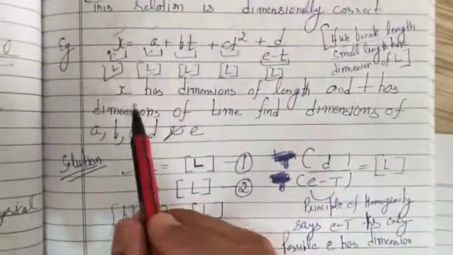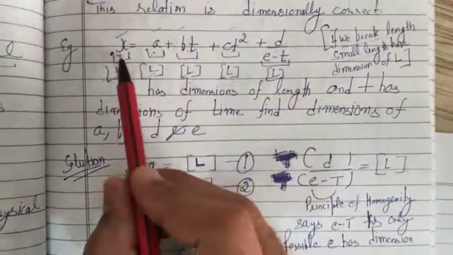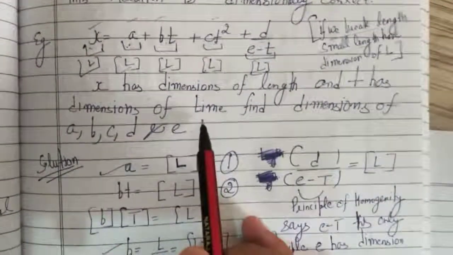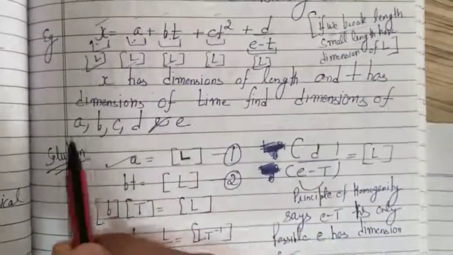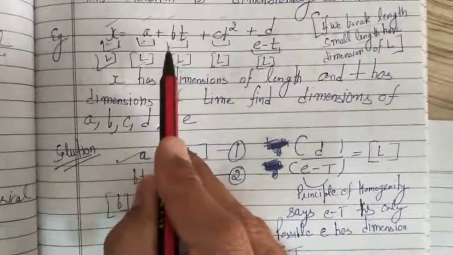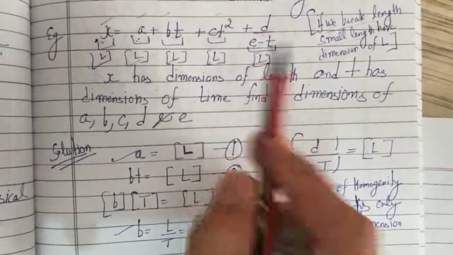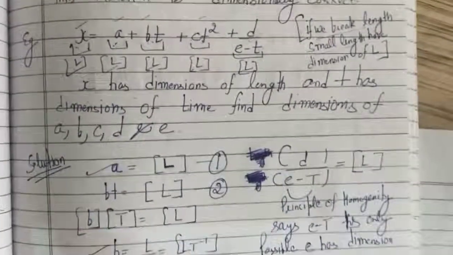In the question they have given that x has the dimensions of length. Okay, that is clear. And t has the dimension of time. Your target is to find the dimensions of a, b, c, d and e. How can you find them with the help of the dimensional formula?